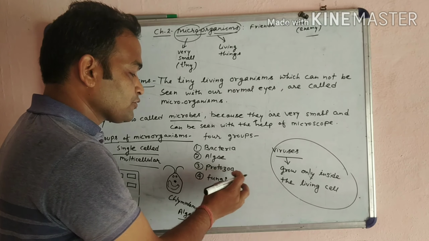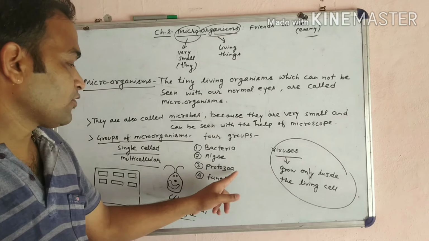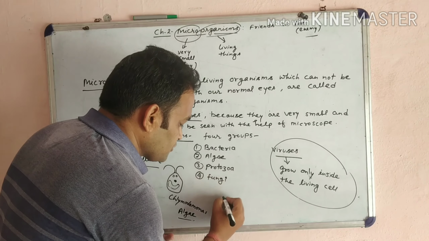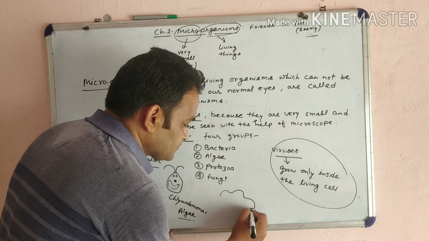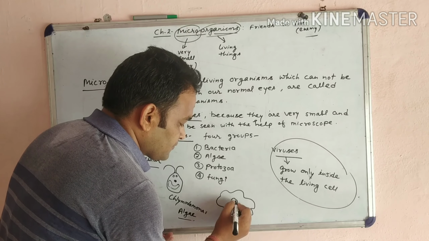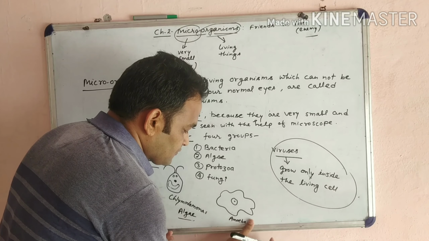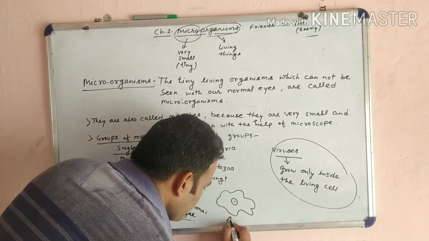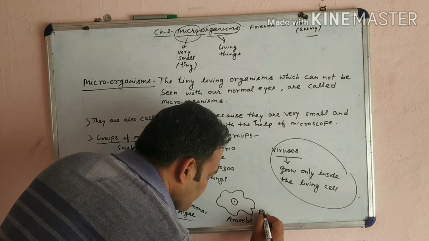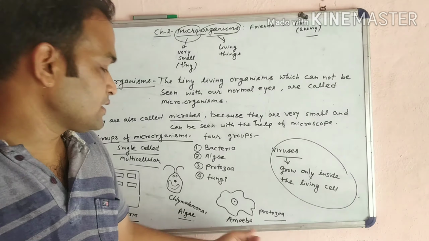And what about the protozoa? Protozoa are single cellular animal-like structures. They do not have a cell wall. Protozoa like amoeba. An example of protozoa is amoeba.